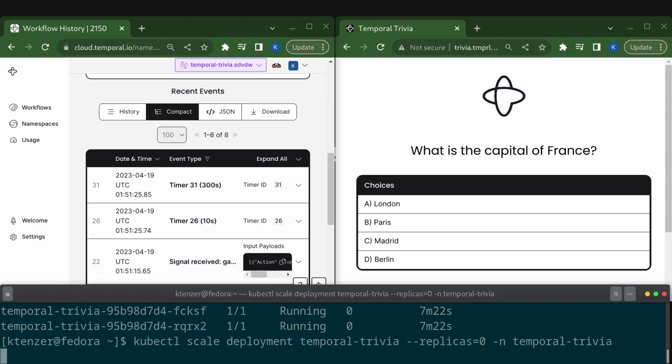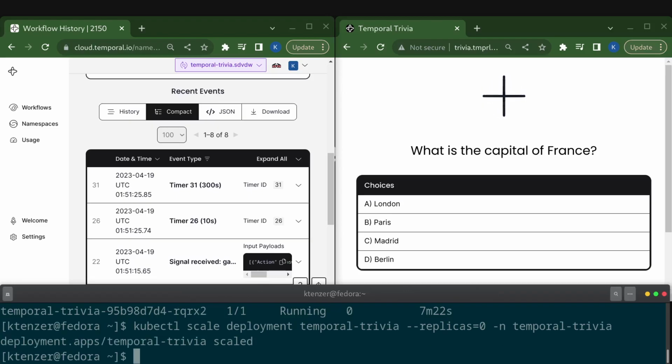Now if you think about it, we've got this game running, and clearly we're maintaining state in the game. We're not writing to a database or anything. This is persisted in the workflow. And I've just killed the execution layer. So you would think, okay, there goes your state, right? And that's the beauty of Temporal: we have an event history, and all that state is being persisted at every step of the way. And so we can rebuild that state when these workers come back up.